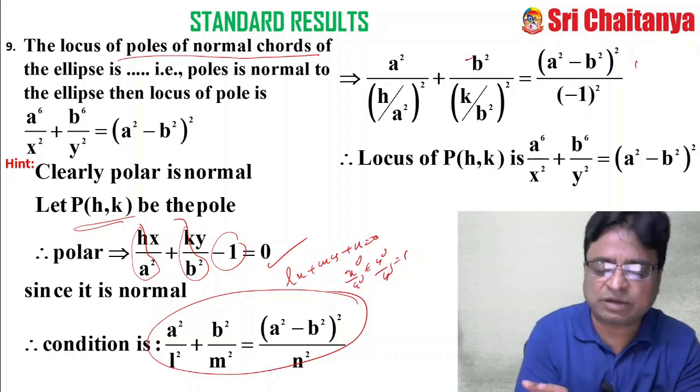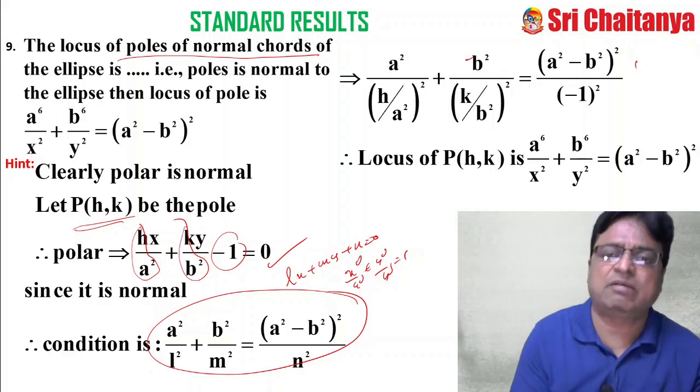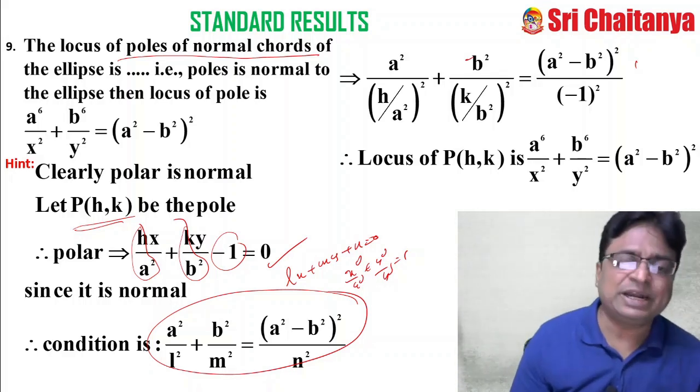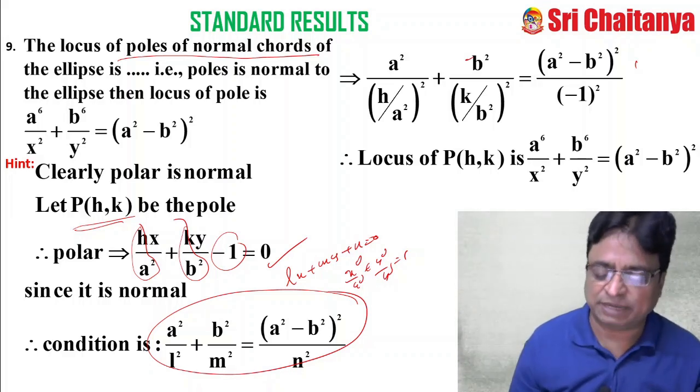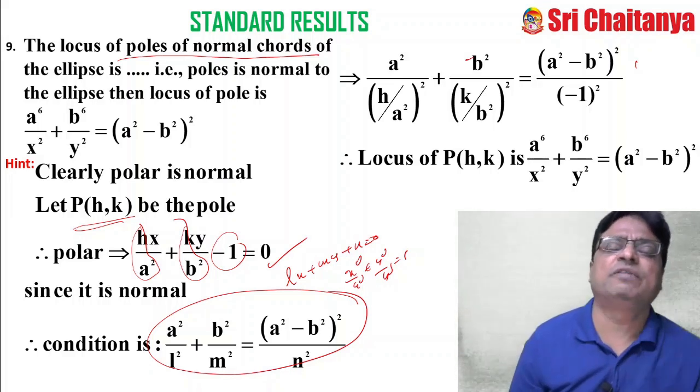There I have not mentioned anything regarding the pole. So indirectly, the statement tells that it is nothing but the polar of the ellipse becomes the normal.